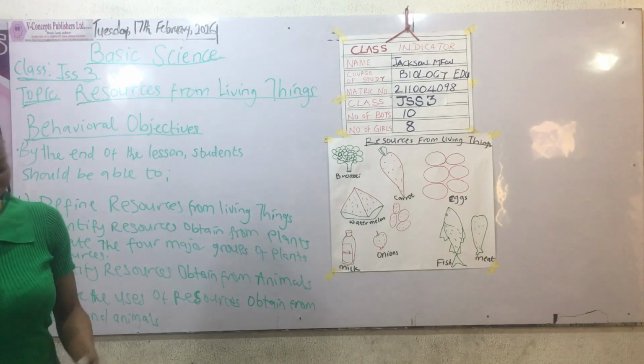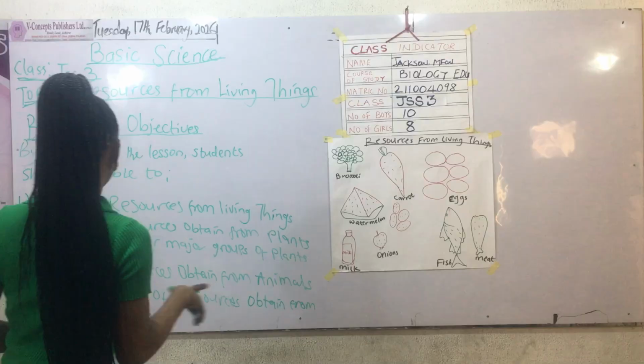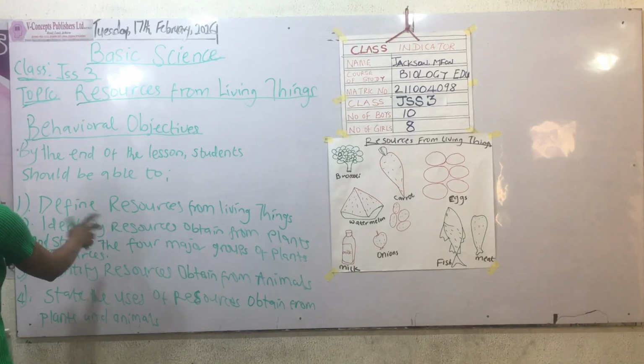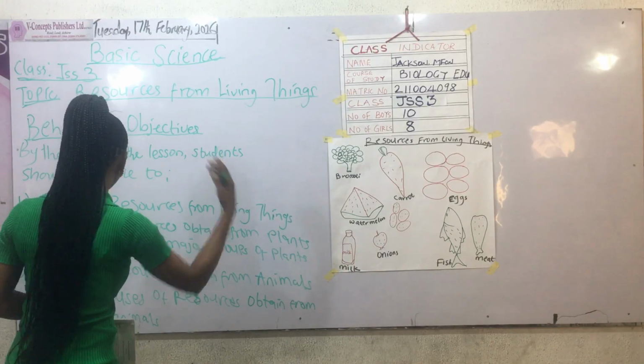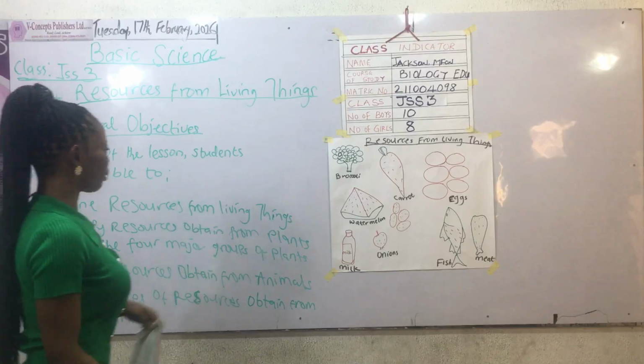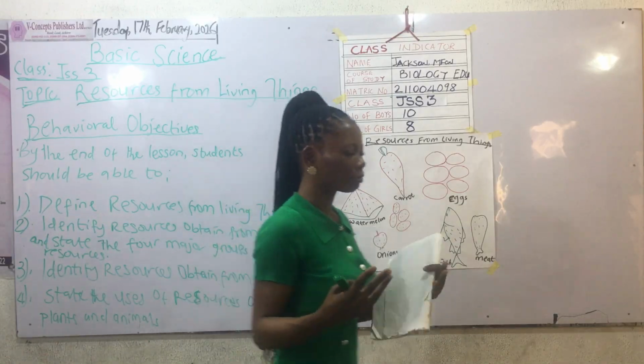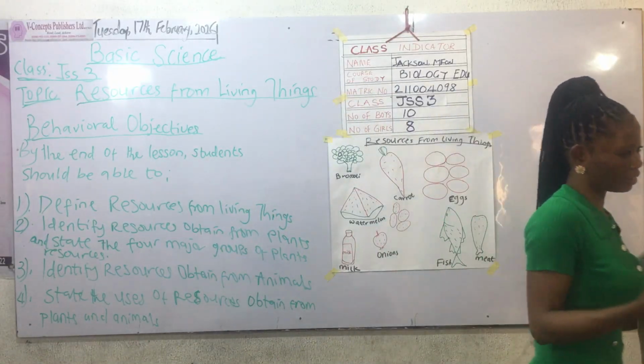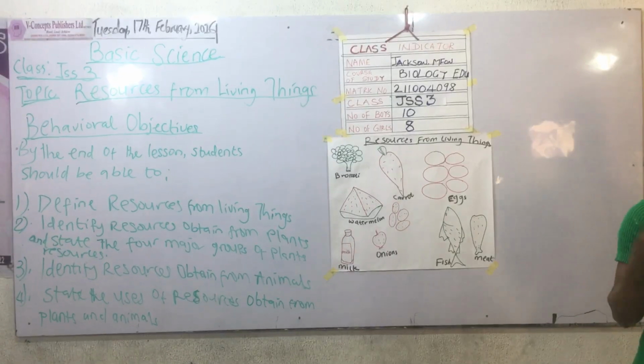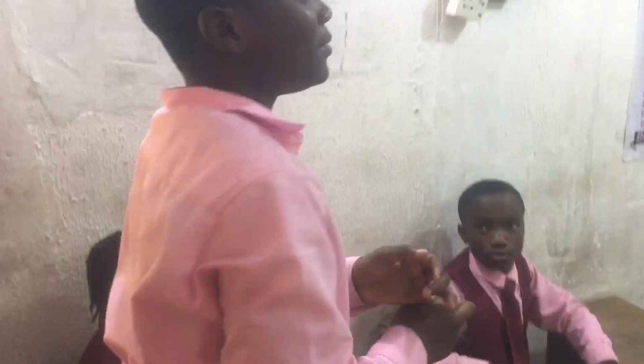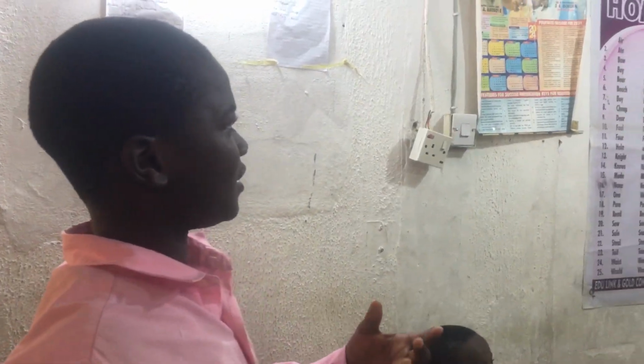So, let's check what we have here. Identify resources obtained from plants. Now, who can mention those resources that we obtain from plants? I just said it, but who can mention like 5? Herbs from plants, like the drugs. We obtain food from plants. Vegetables. We obtain vitamins from plants, from fruits.